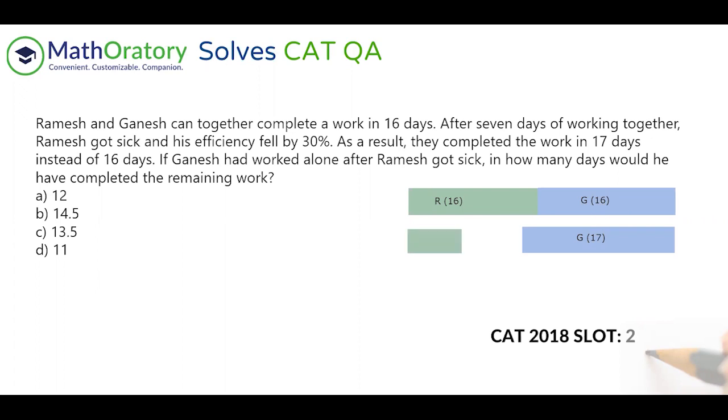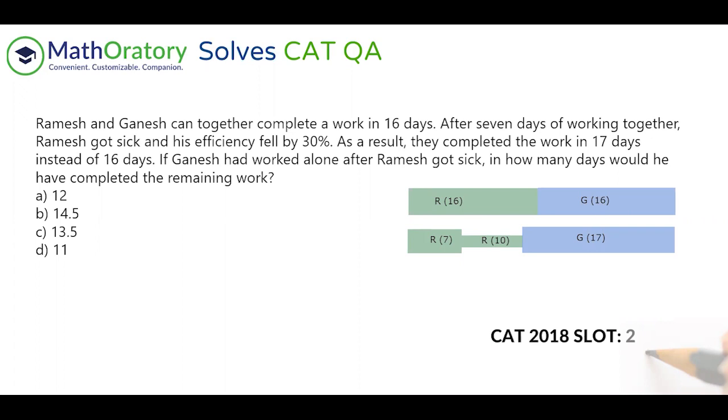So let us say this part is done by Ramesh in the first 7 days, and this block, I've just taken a narrow one to indicate his efficiency has fallen down, is completed by Ramesh in the remaining 10 days. So in the first 7 days he has completed with his normal efficiency, but later on his efficiency dropped and he completes this much work in 10 days. So this is what we know, right?